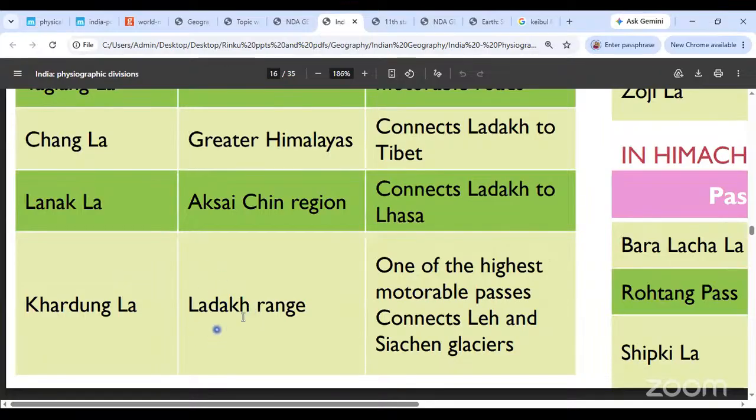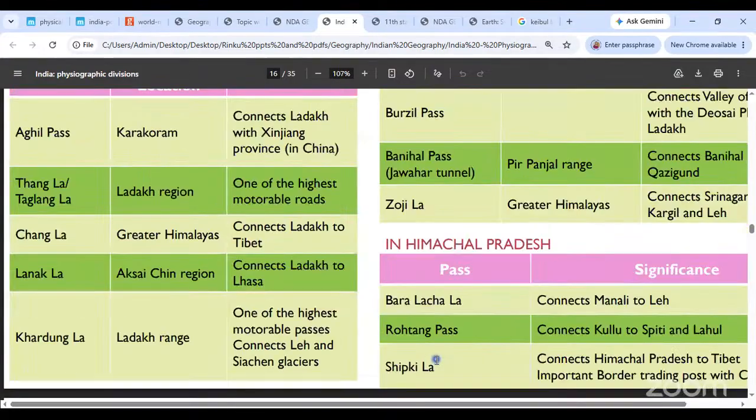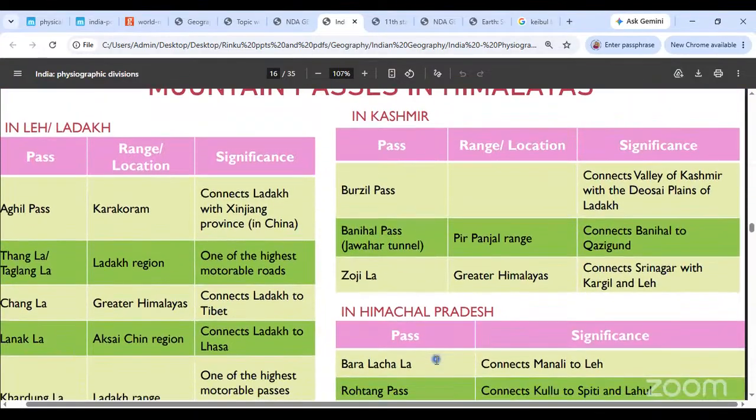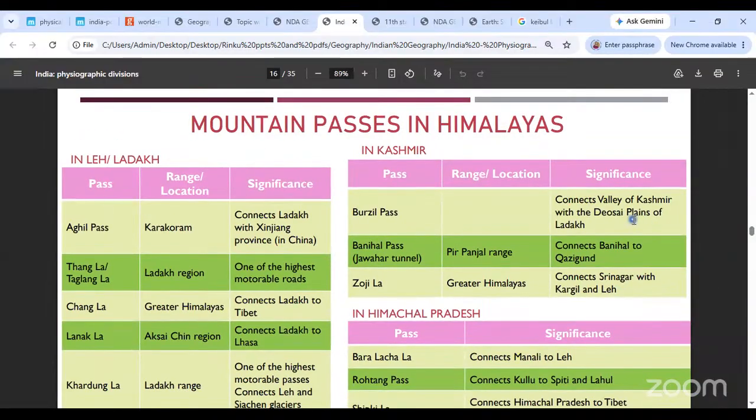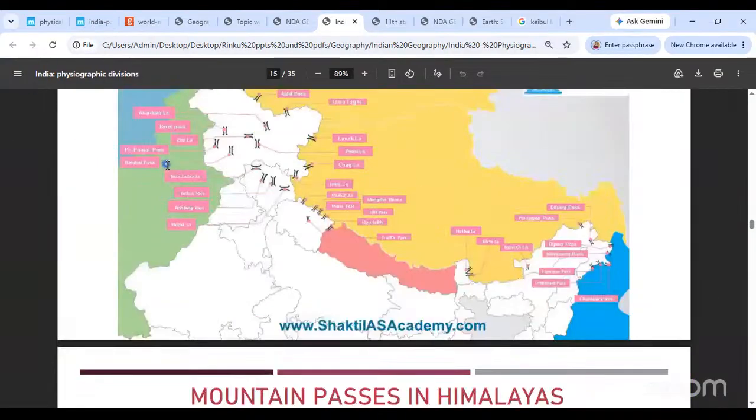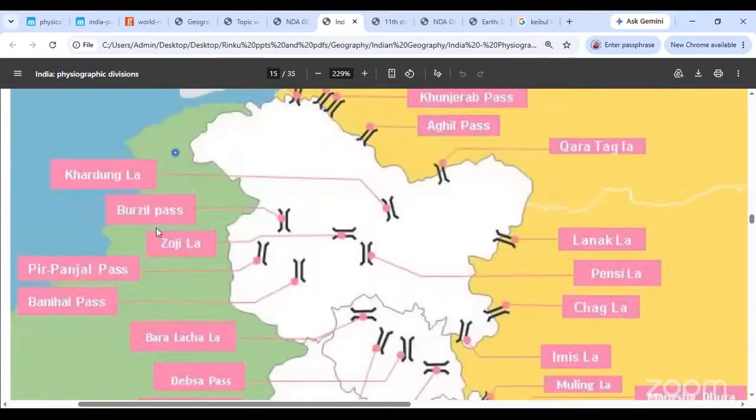Lastly, you have the Khardungla, which connects Leh and the Siachen glacier. Okay, so this is an important pass. Next, you move on to the Kashmir passes. Burzil Pass will connect the Valley of Kashmir. Where is the Burzil Pass? Okay, this is the Burzil Pass.